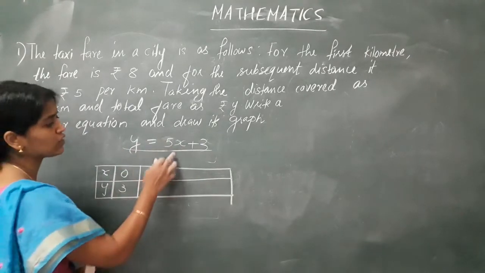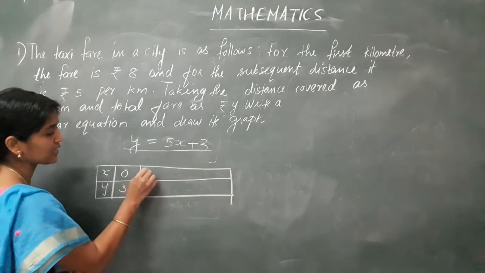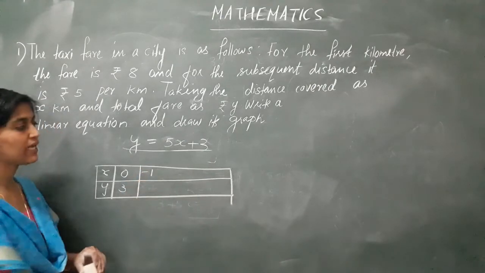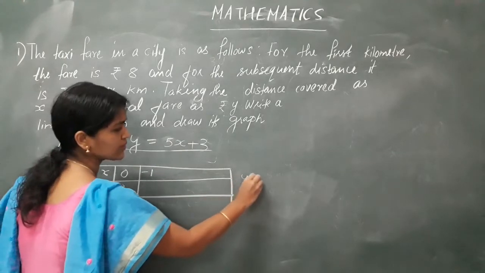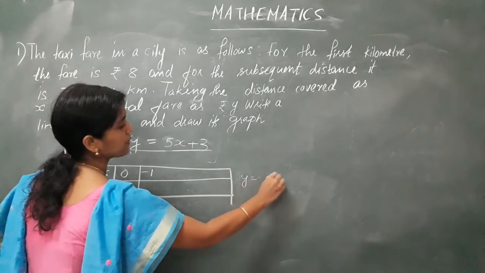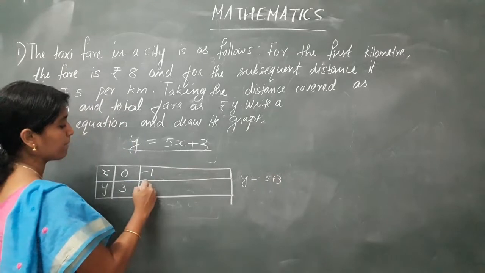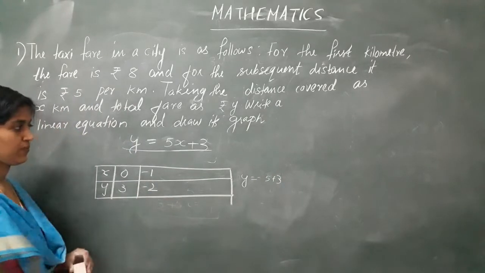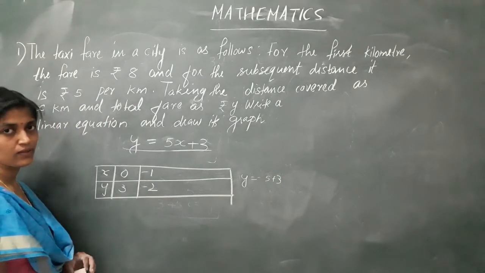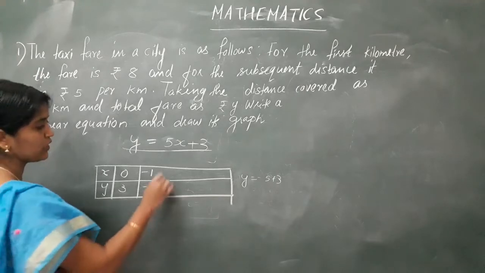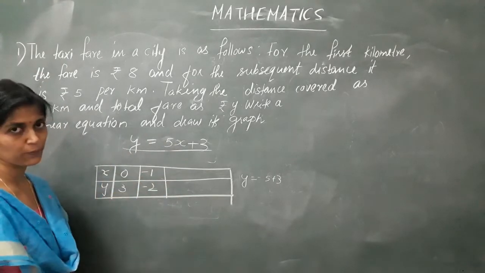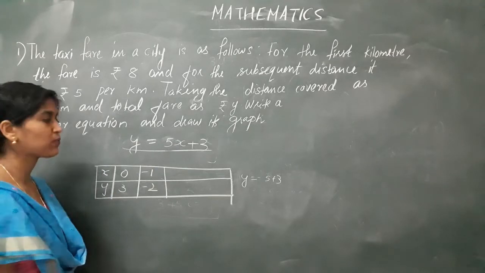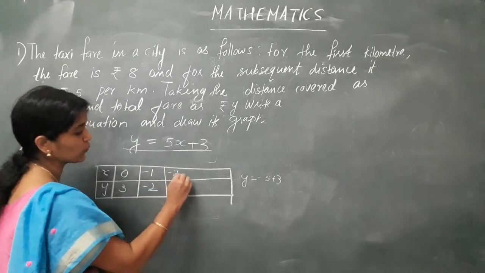So I am now taking y is equal to 0. I am going to give different values for x. I will take x as minus 1. When I give x as minus 1, what I get for y? It becomes y is equal to minus 5 plus 3, which is y is equal to minus 2. Clear? Next, I am going to give x value as minus 2.